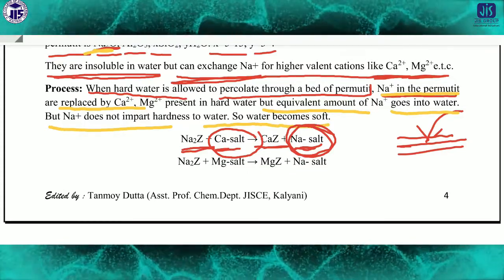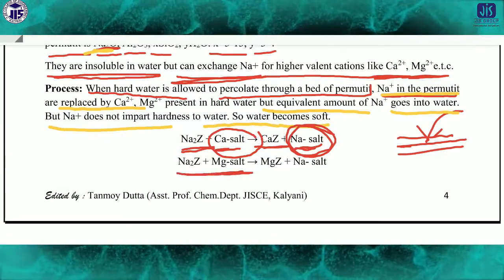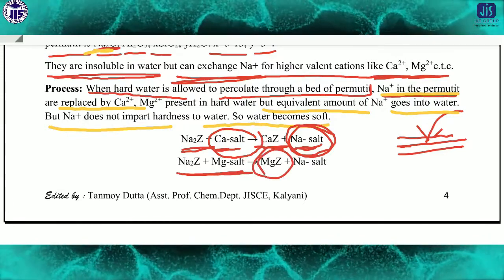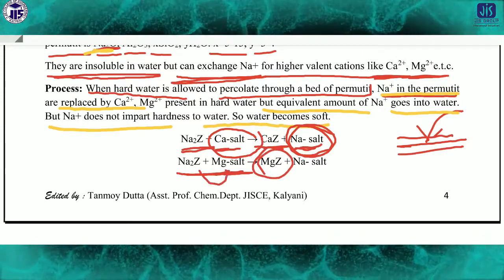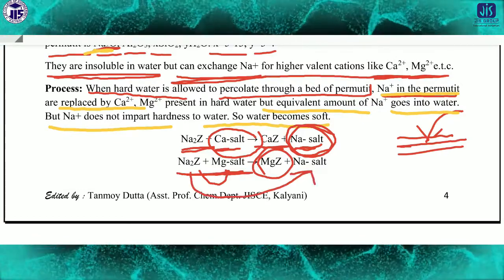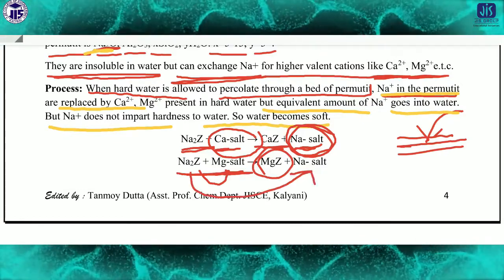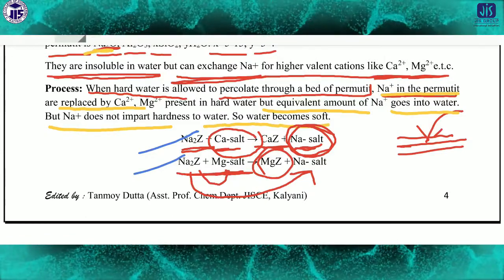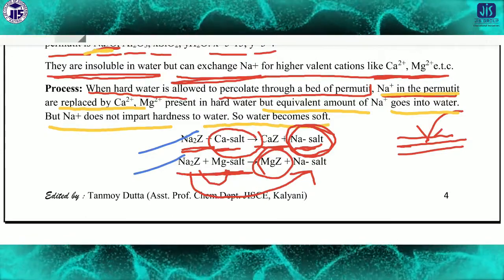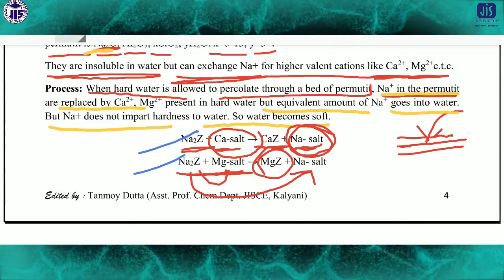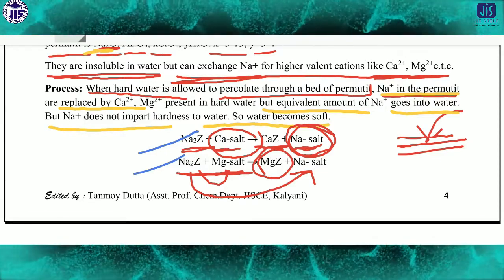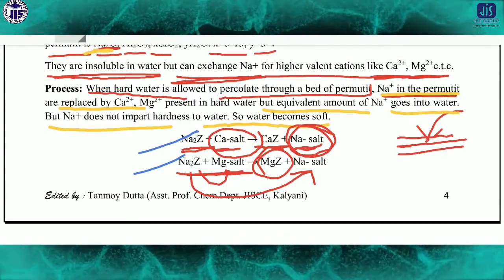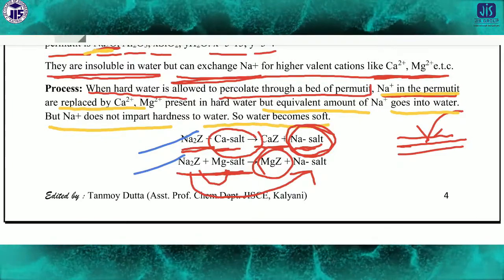In the same way, if any kind of magnesium salt is present, then it will form MgZ. So Z will replace here, and Na will form the Na salt. So whether calcium or magnesium is present, there will be no problem, and Na+ can easily remove the calcium 2+ ion or magnesium 2+ ion, and in this way hard water can be converted to soft water.